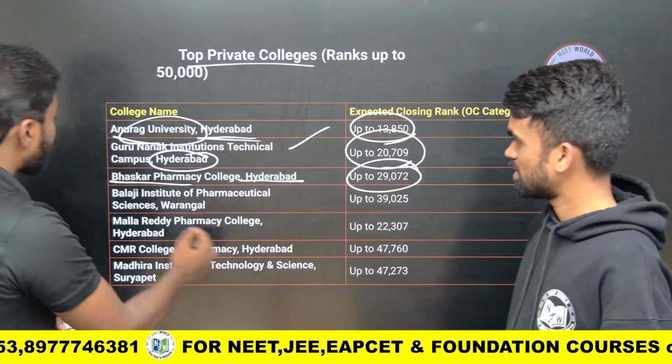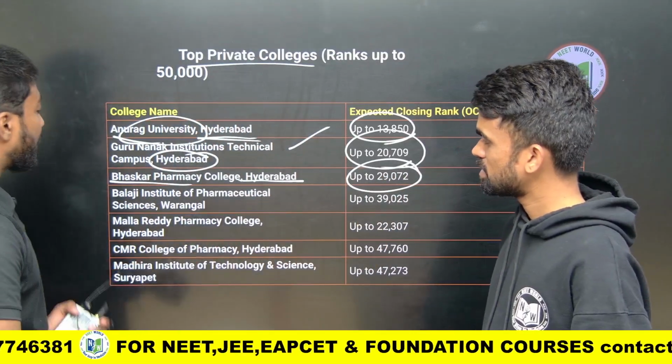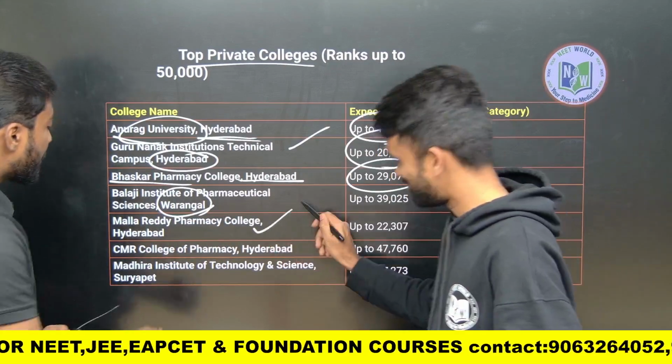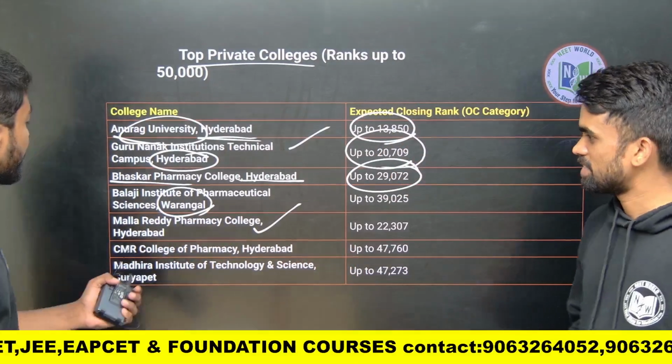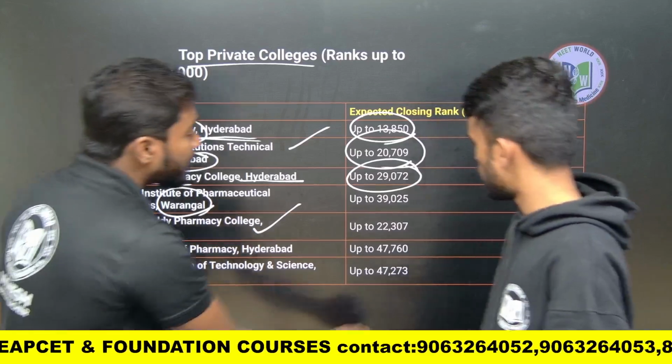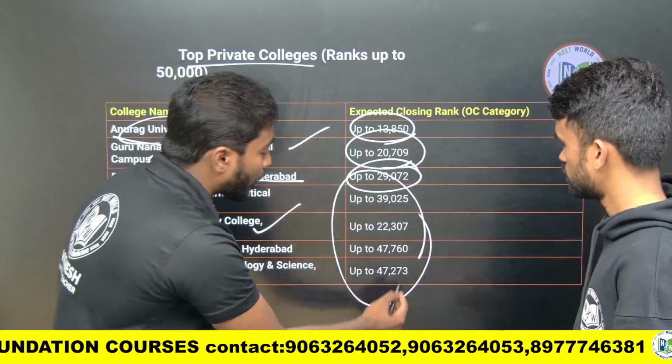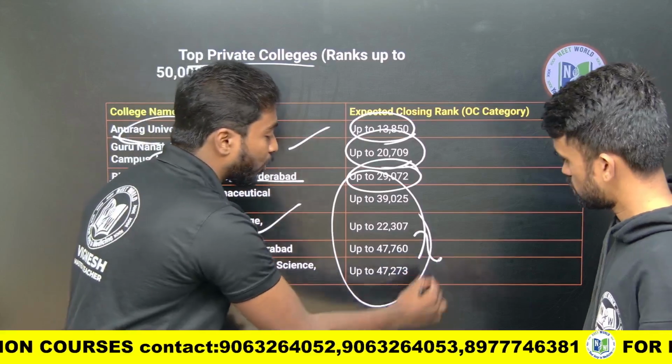Closing rank. Next one is Balaji Institute of Paramedical Science, which is in Warangal. Next is Mallareddy Pharmacy College. Next is CMR College of Pharmacy. Next Mahindra Institute of Technology. For these, the closing ranks are around 39,000, 22,000, 47,000 and 47,000. Both are approximately the same.